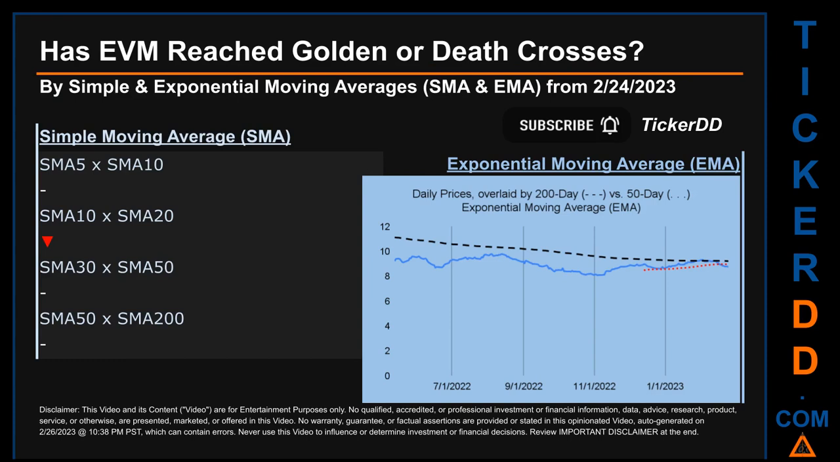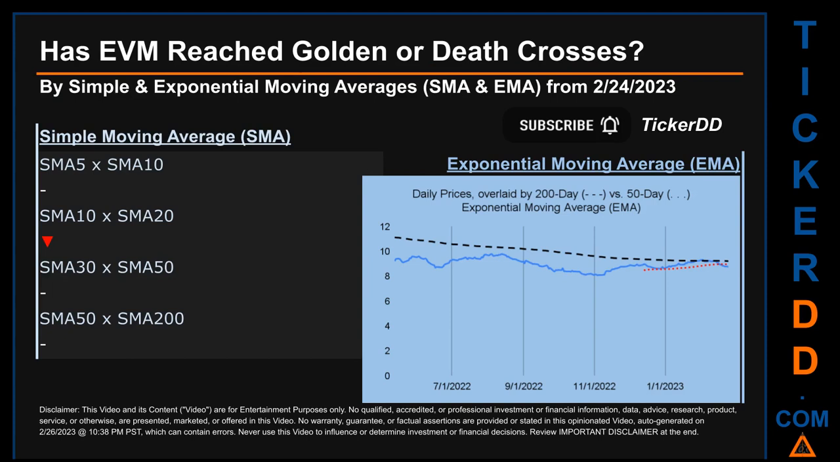Has EVM price reached golden or death crosses? Golden cross and death cross are basic signals that compare average prices across two specified trade day ranges, a short-term versus a long-term range. For example, 5-day versus 10 trade days. Essentially, a golden cross is a bullish signal. It appears when a ticker's short-term moving average crosses above its long-term average. Vice versa, a death cross is a bearish signal when the short-term crosses below its long-term moving average.